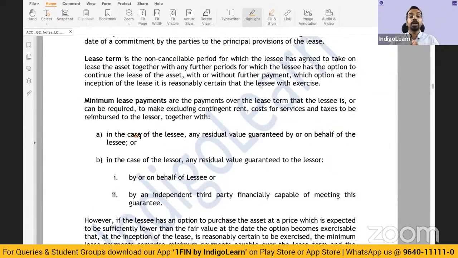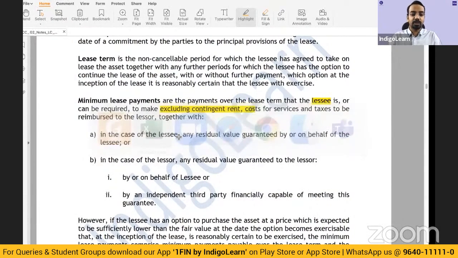Now, what is minimum lease payment? Minimum lease payments are the payments over the lease term that the lessee will pay, excluding contingent rent, cost of services and taxes. So if there is anything which is contingent, like a percentage of sales based payment, you will exclude that. Then if there is any maintenance related item, that will be excluded, and taxes etc. will be excluded. So, payments over the lease term that the lessee will make.